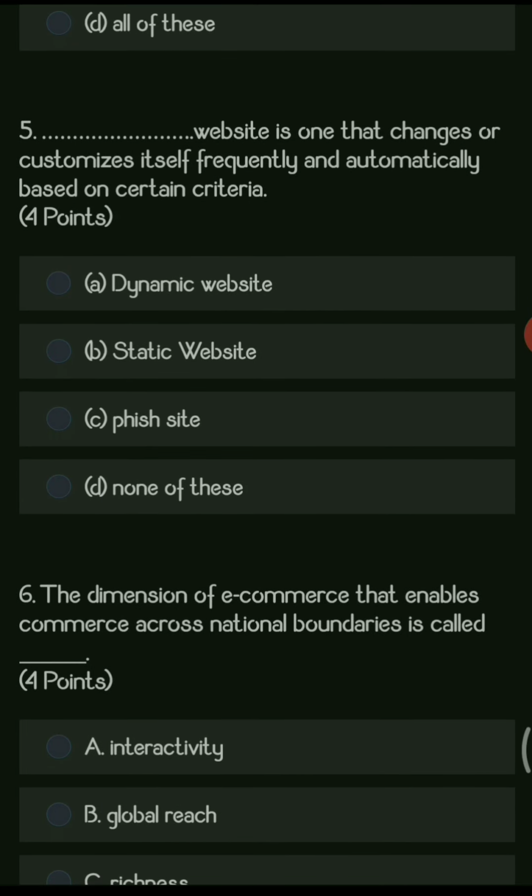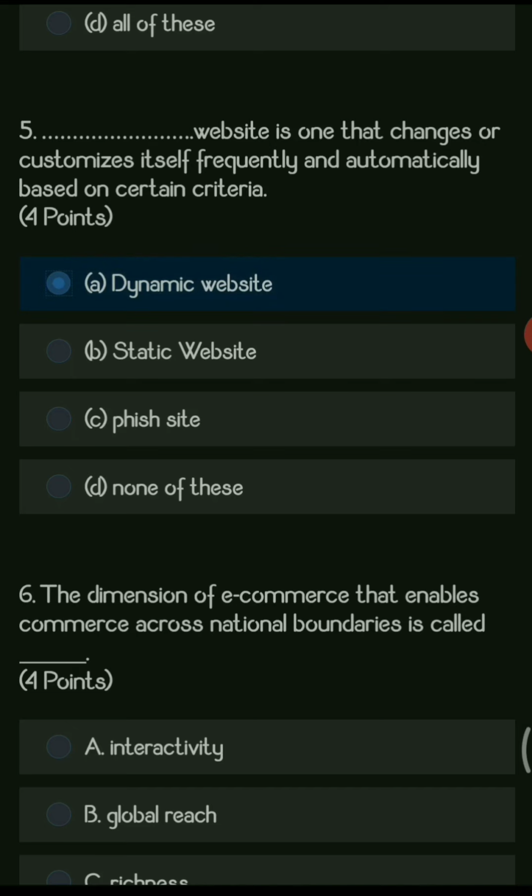Next question is, Dash website is one that changes or customizes itself frequently and automatically based on certain criteria. First is dynamic website, second is static website, third is fish website, and fourth is none of these. So the right answer is dynamic website. Why?